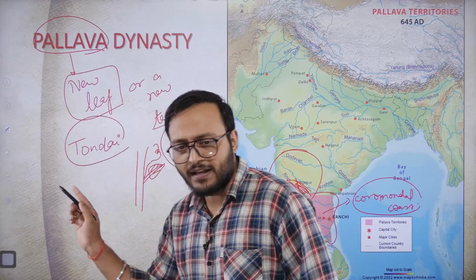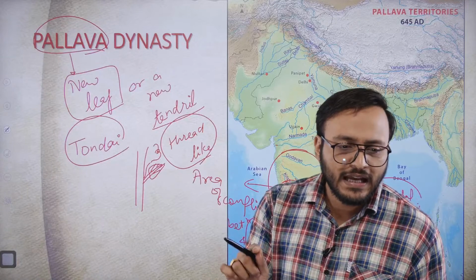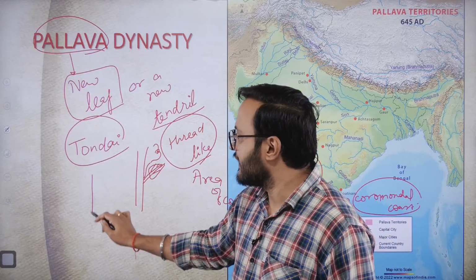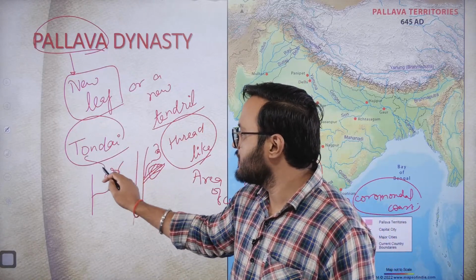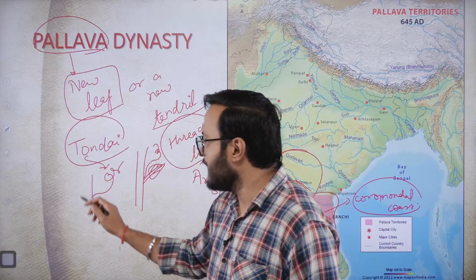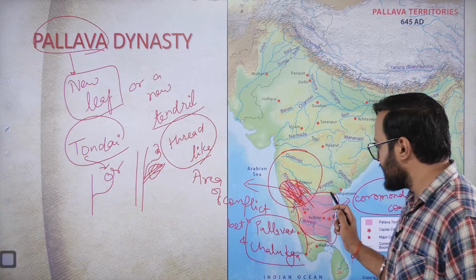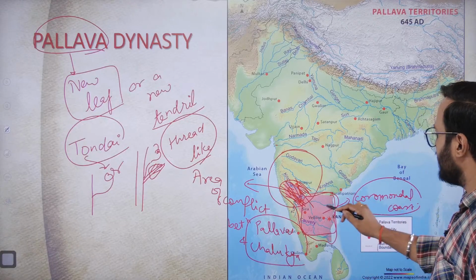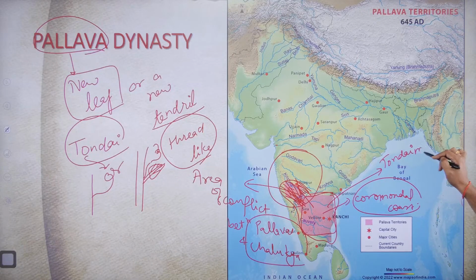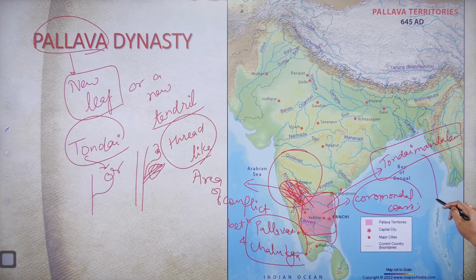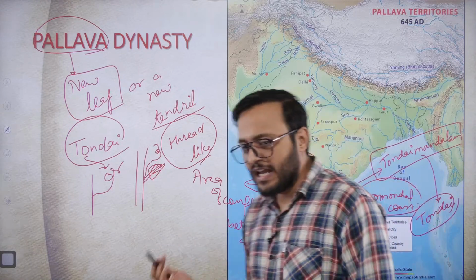So guys, this Tondai is a widely used term to indicate the thread-like tendrils, and this is why that entire region is called Tondai Mandalam, and the dynasty which was ruling in that area was called Tondai.